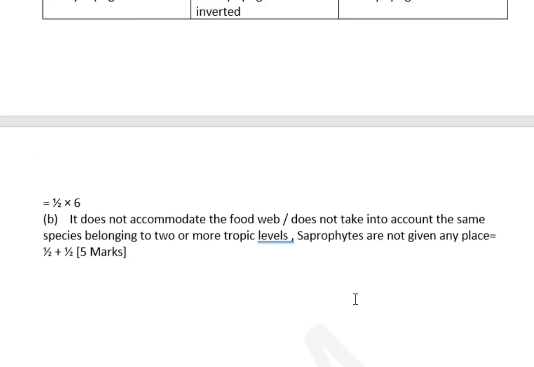Now, coming to the limitations of a pyramid, it does not accommodate the food web, does not take into account the same species belonging to two or more trophic levels, and also saprophytes are not given any place. So, three limitations are there. First, the food web is not accommodated. Actually, the food web exists in nature. Food chain is only a hypothetical situation. And if an organism is occupying two different trophic levels, that cannot be depicted in a pyramid. And also, saprophytes are not given any place in a pyramid.